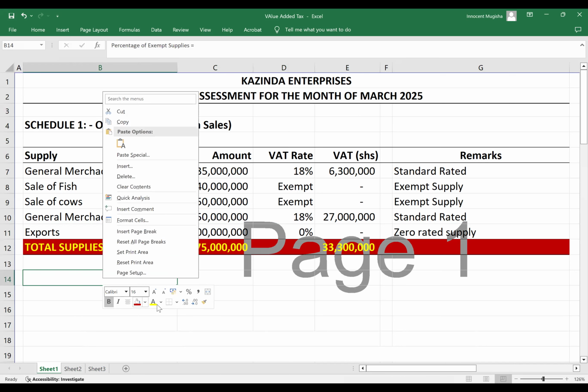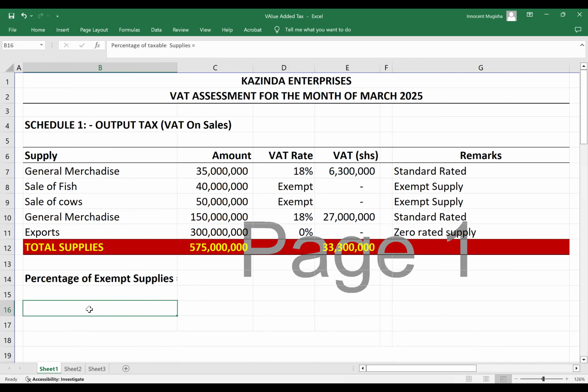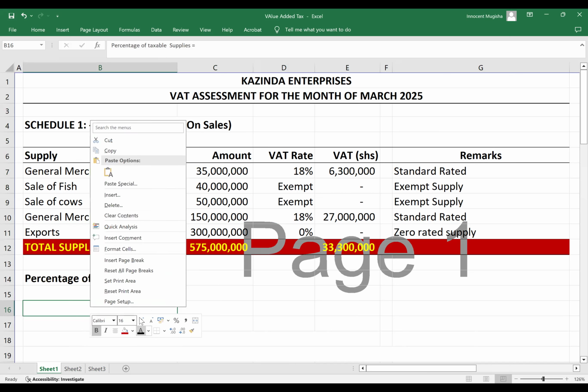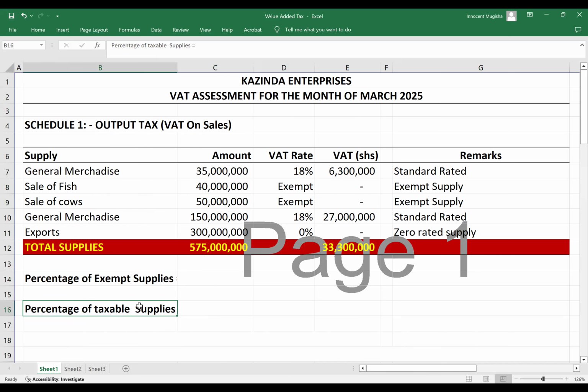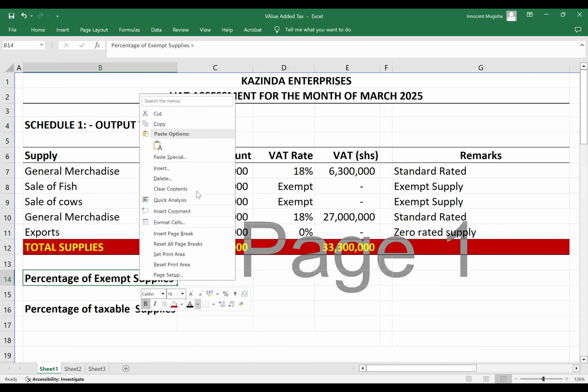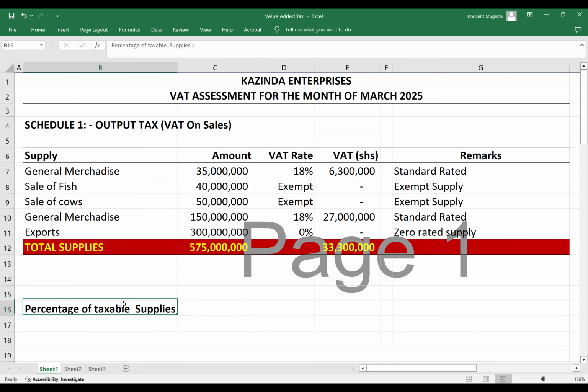Okay, 5%. Now, I want you to sit on your calculator right there where you are. Give me the percentage of taxable supplies. Let me first cover the exempt. What is the percentage of the taxable supplies? I want us to go bit by bit, step by step. Let us not panic. Slowly, move slowly.